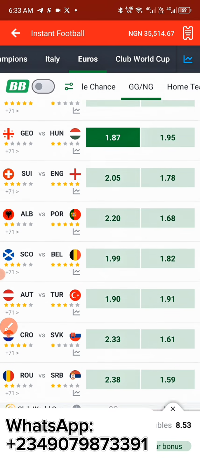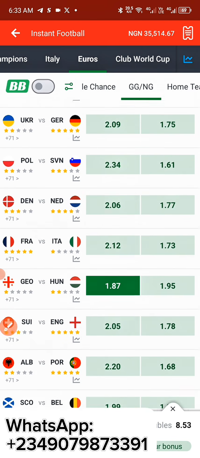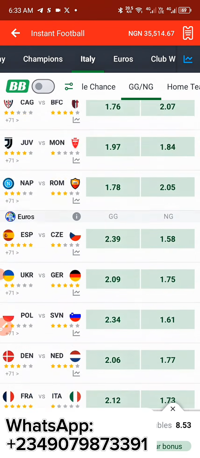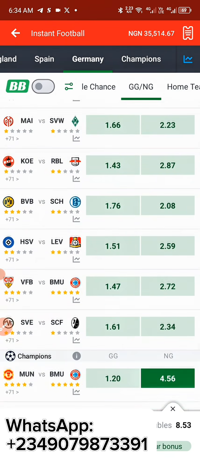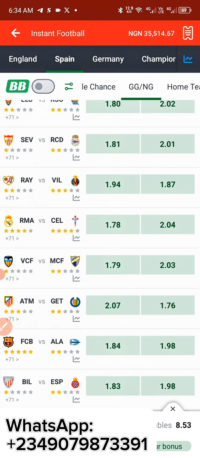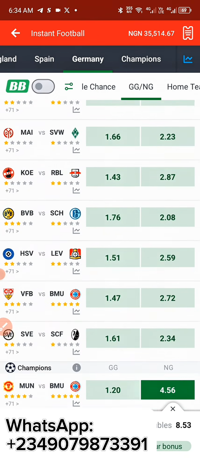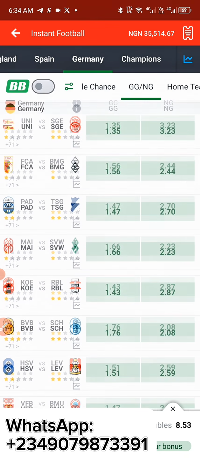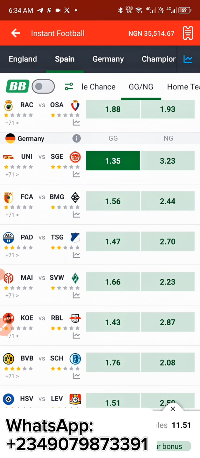So as you can see, 1.87 is the least odd in this place. Let us head over to our Germany section, and let me show you why I picked this Union versus SG. 1.35 was the smallest odd in this section. That is the first thing you actually need to know.